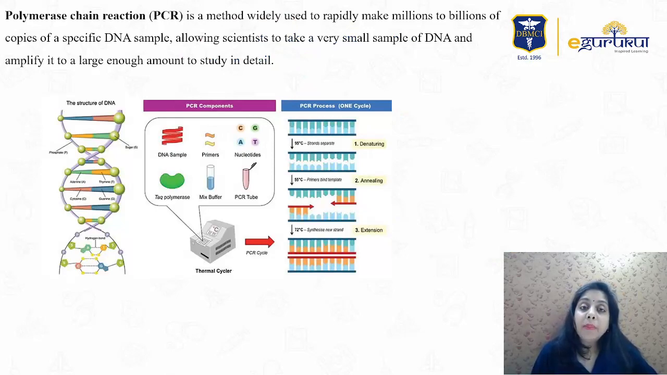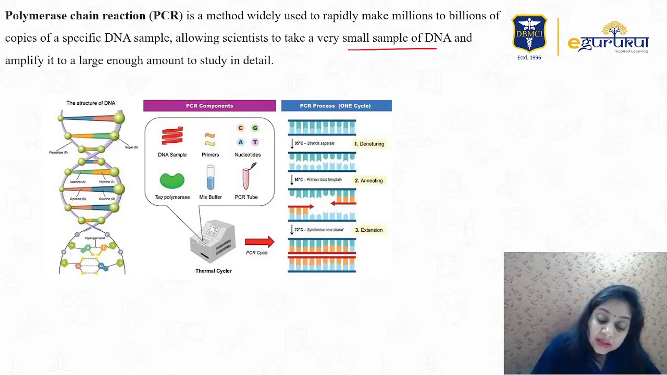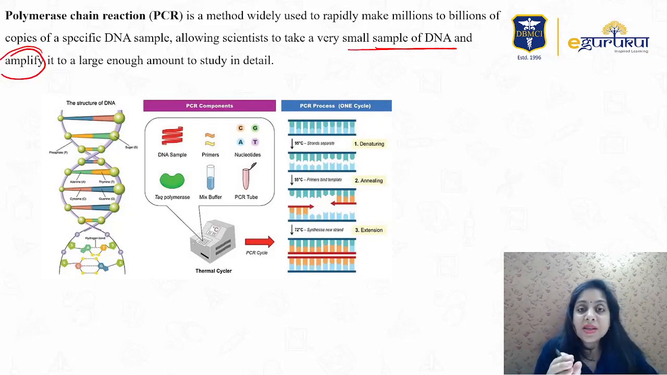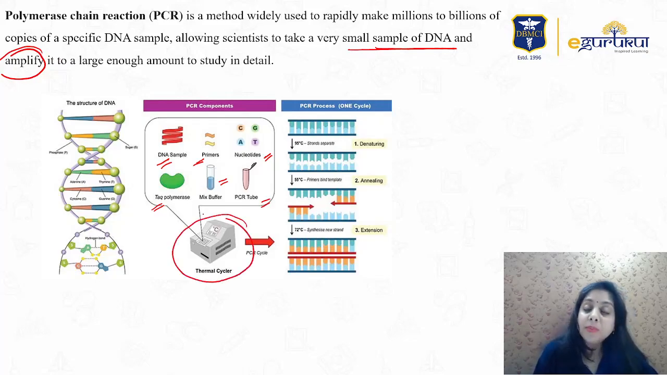Another choice was polymerase chain reaction, which is not used for metabolic disorders but to amplify DNA. If we have only 2 or 3 copies of DNA, we have to make 1000 copies. PCR components are the DNA sample, primers, nucleotides, and Taq polymerase, a heat-resistant polymerase. Then you have a buffer and a PCR tube, and you put it in the thermal cycler.